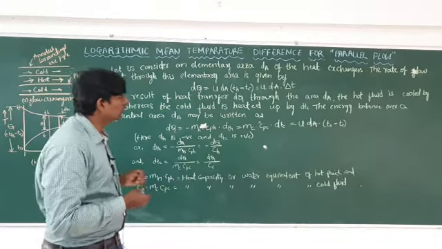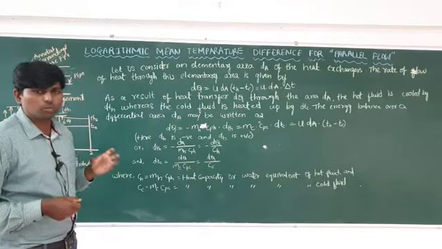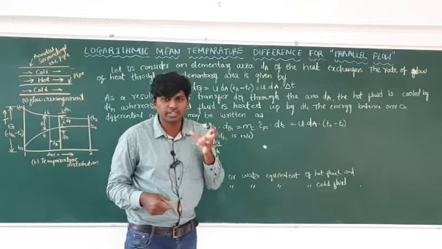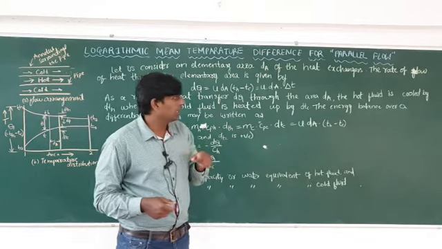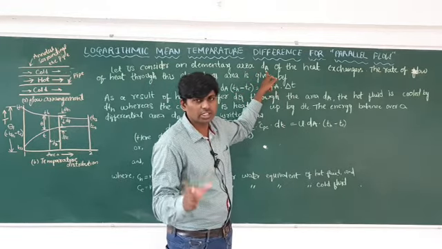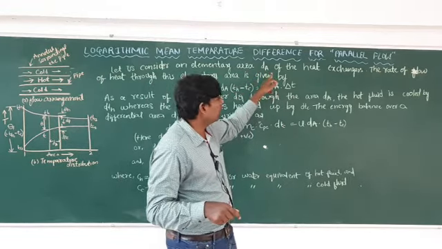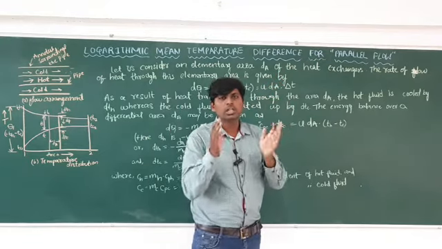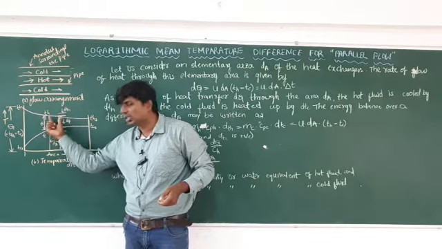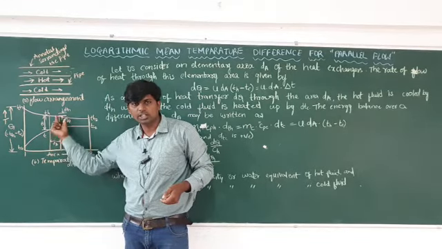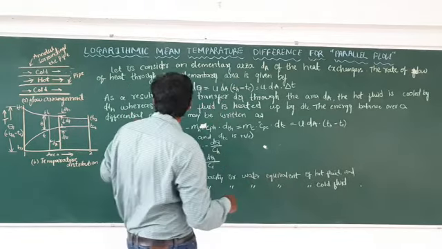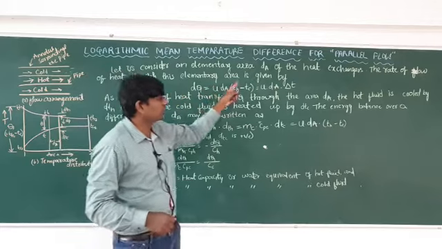Now first you have to write down what you are considering here. Let us consider an elementary area. Elementary area means a selective area you have to take. That area you are indicating with dA of the heat exchanger. In that heat exchanger, you are only considering this selective area. So that one is known as dA.